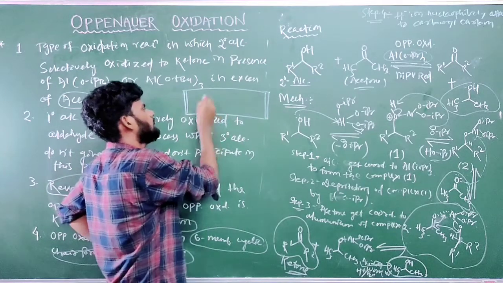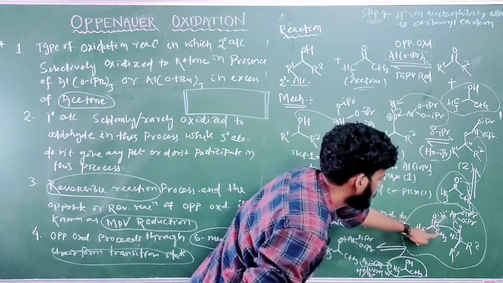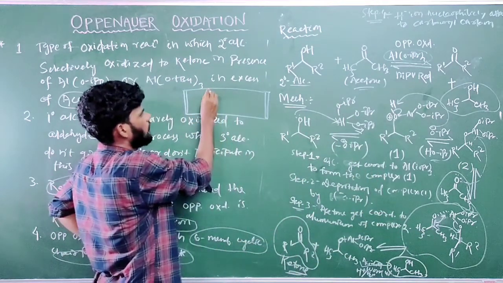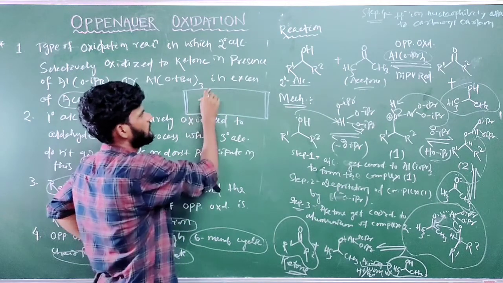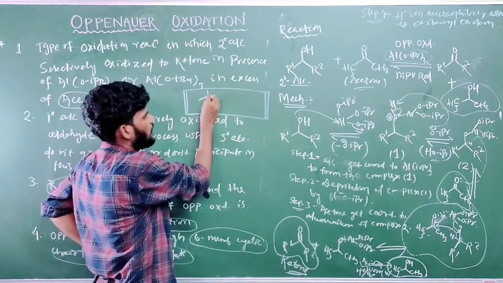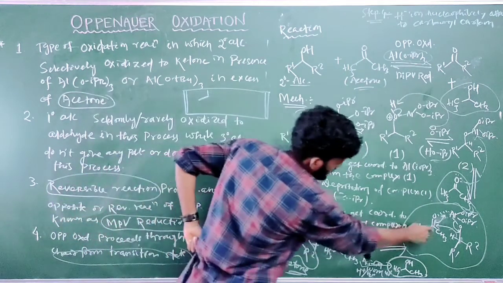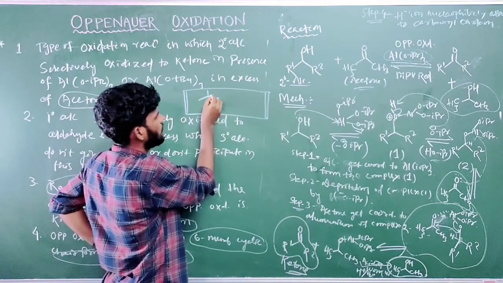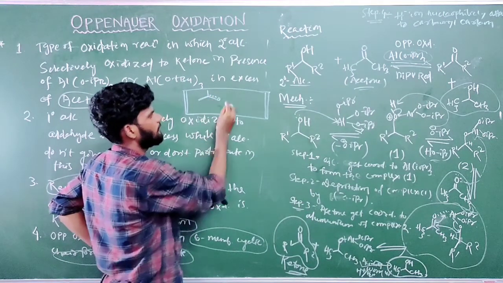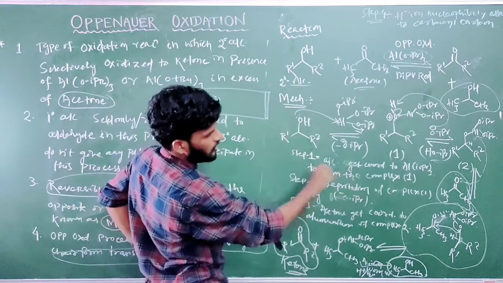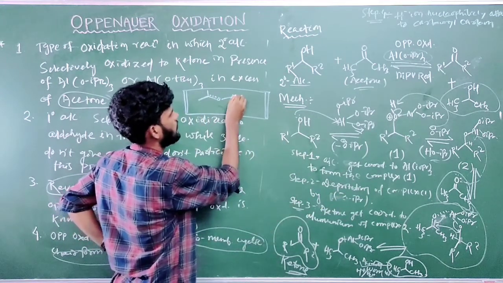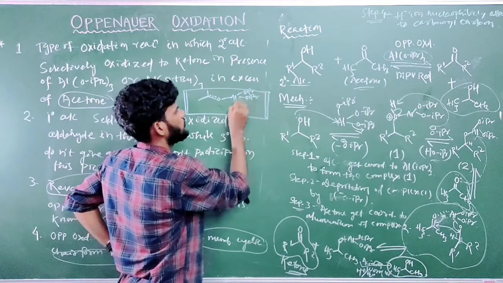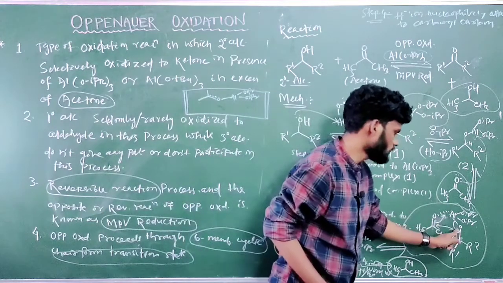You can see here is the ketone CH3 CO CH3. In bond form, here is CH3, here is CH3, attached to the carbonyl, and this bond is polarized. So you can write oxygen double bond, one polar bond, and this oxygen is attached to aluminum. Aluminum is attached to 2 moles of isopropoxide, and also aluminum is attached to the oxygen of this alcohol.